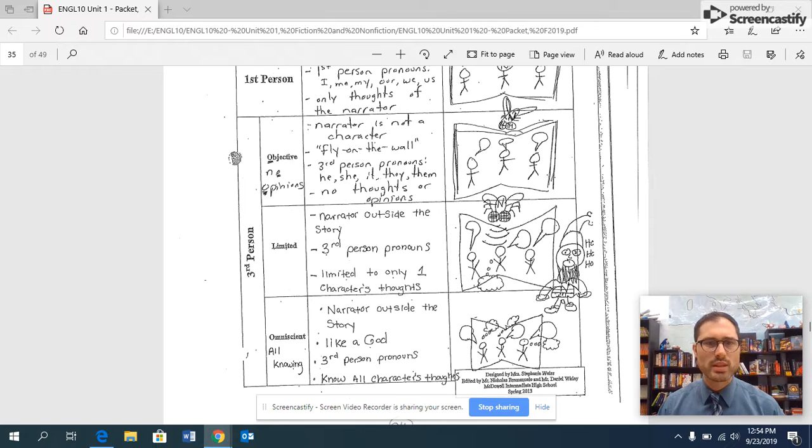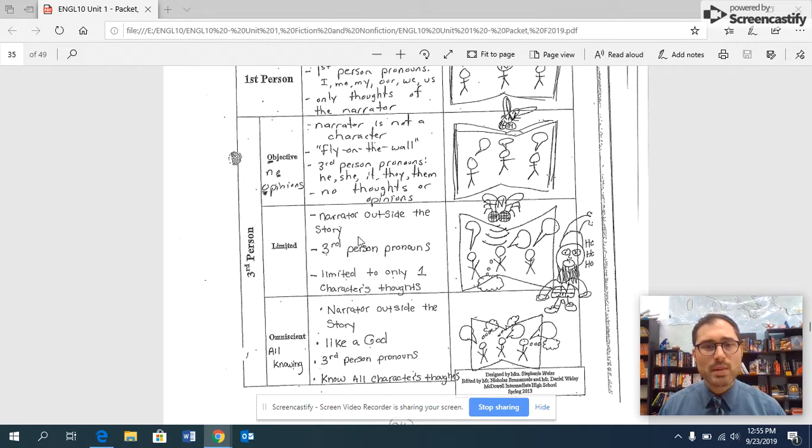So the difference between these three then is in third person objective point of view. We get no opinions. Think of that O in objective, no opinions. The narrator is like a fly on the wall. They only can see what is happening and they can hear because it's a magical fly. So we only get what characters say and what characters do. We have no judgment calls here. We do not see a lot of stories written objectively. Film scripts are written objectively because we only know what characters say and what characters do. We don't often get in their heads unless they speak it out loud.